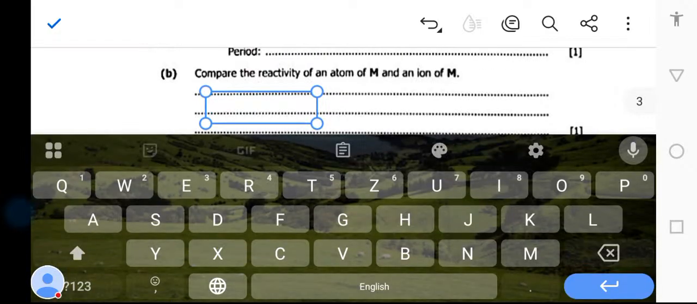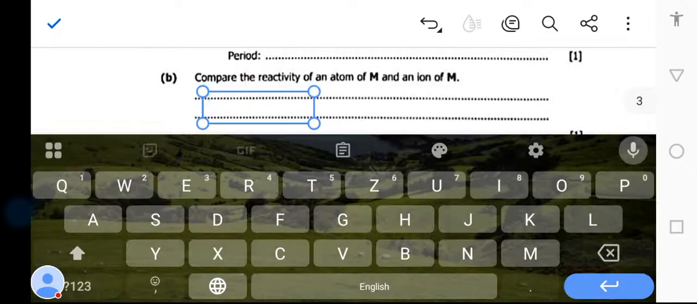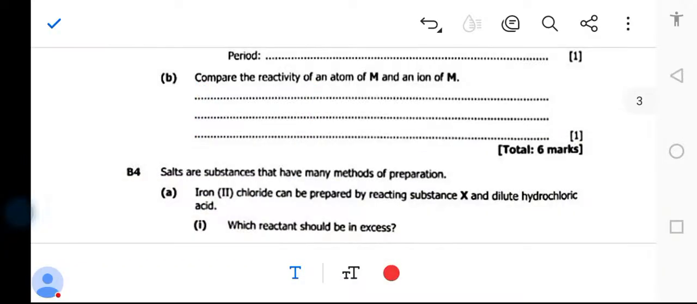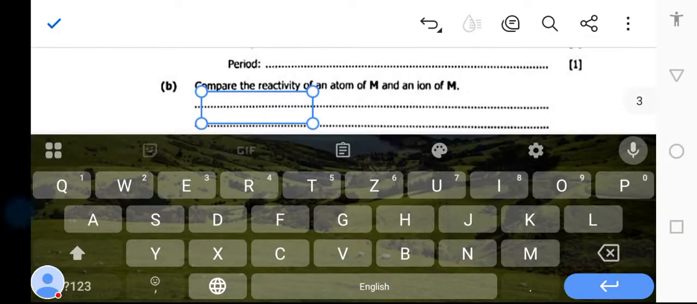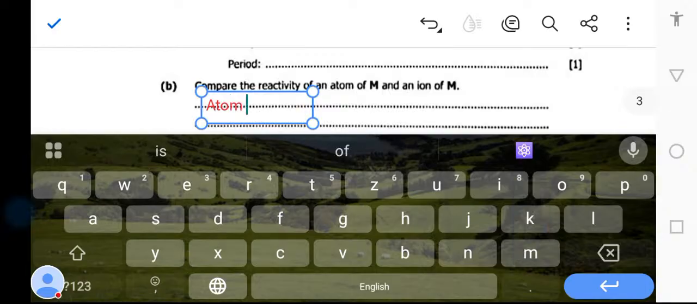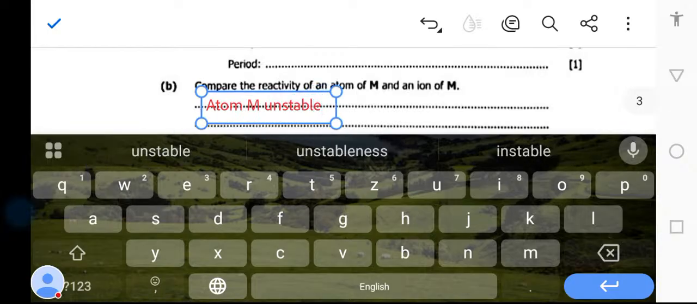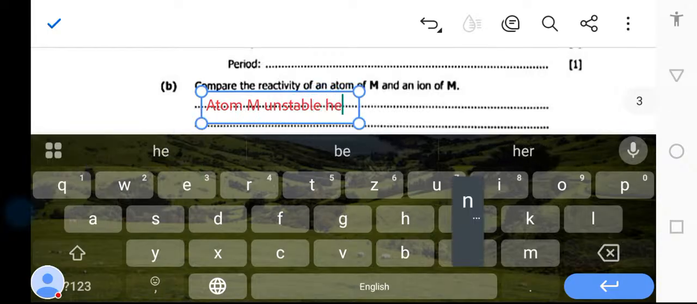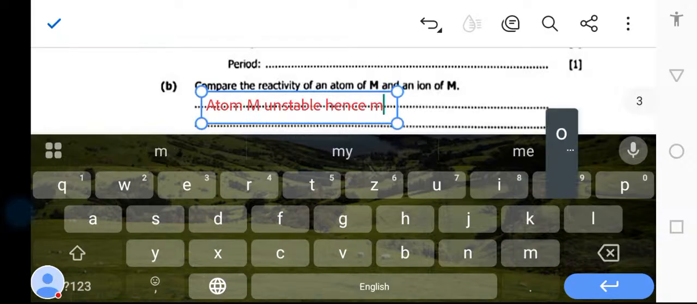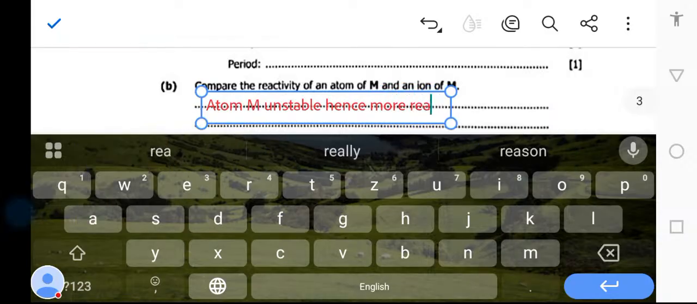The atom of M, we expect it to be more reactive. Okay, so atom M unstable, hence more reactive. Okay, let's go to the next question.